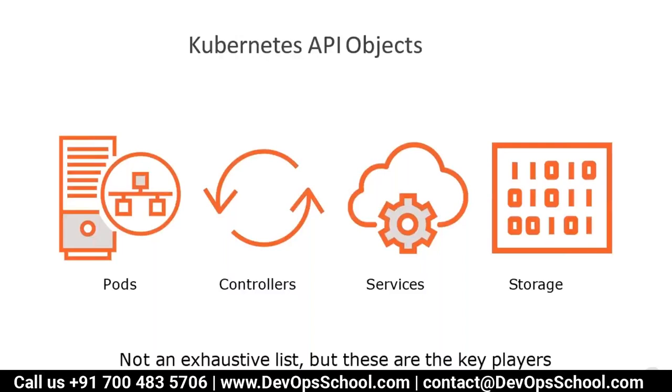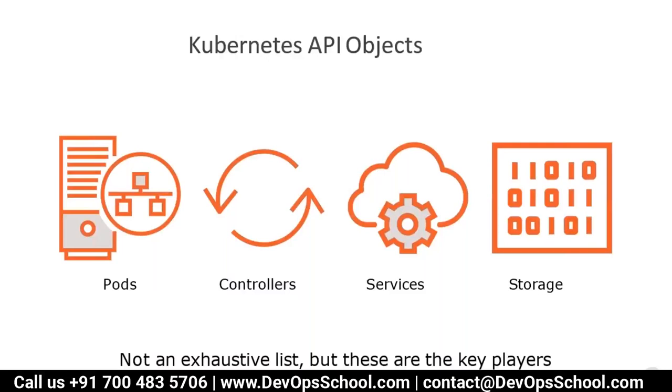The important thing is, how do we know what to desire? What are the features the API server has? You have to know pods, controllers, services, storage. This is not an exhaustive list, just the important ones.